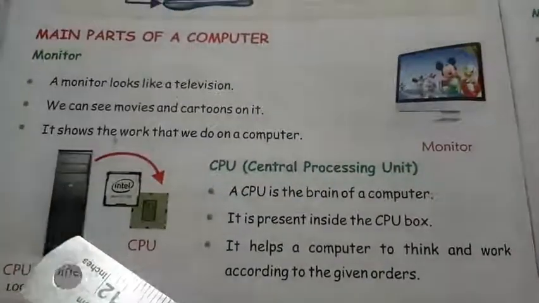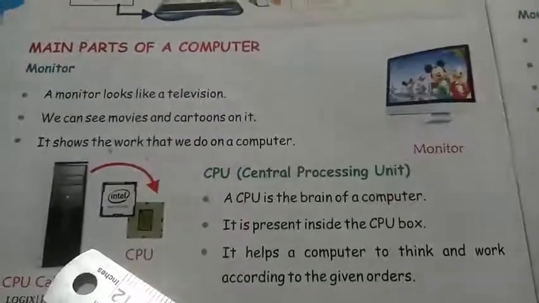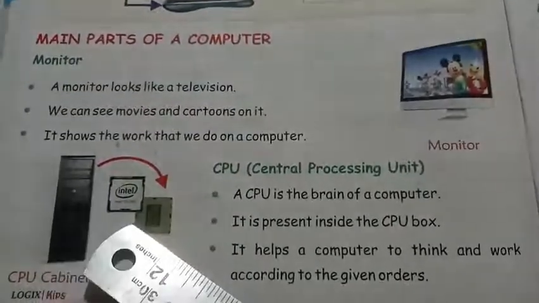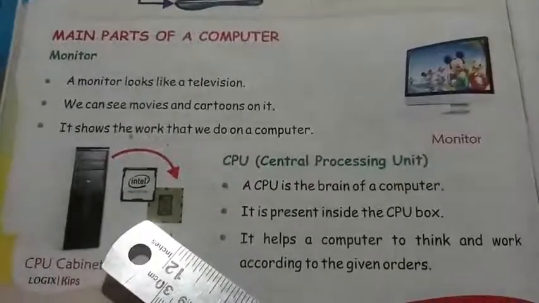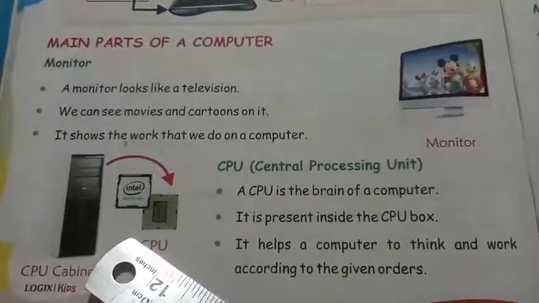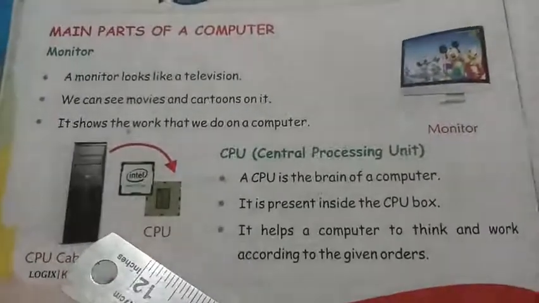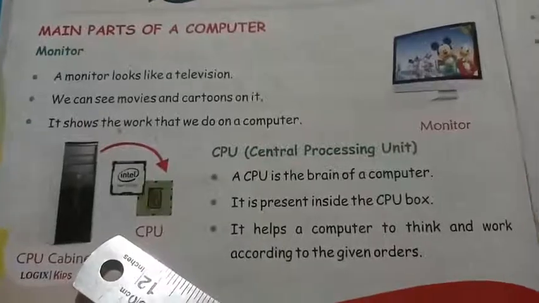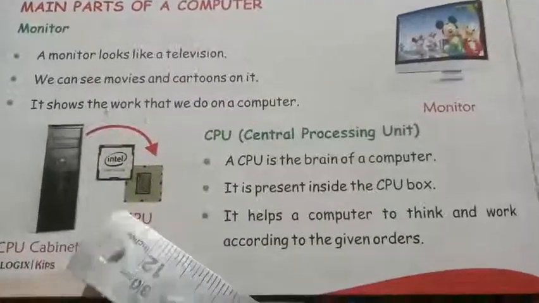Likewise, a computer also has a CPU, which is considered an important part of a computer, and we call the CPU the brain of a computer. Without it we cannot do any work on a computer, and the computer also is not able to do any work without the CPU.